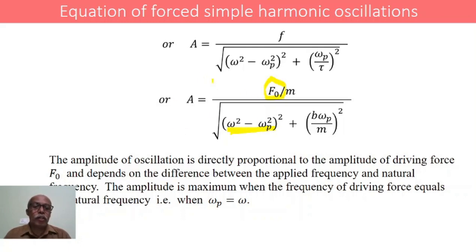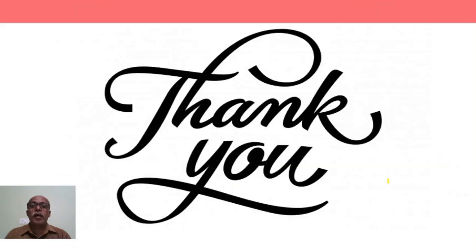And this amplitude of oscillation is said to be maximum if this condition is satisfied: if the natural frequency of the body becomes equal to the frequency of the external periodic force, then the amplitude of oscillation of the body is said to be maximum.